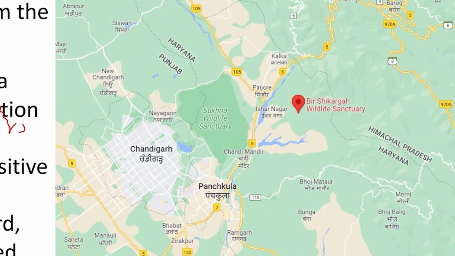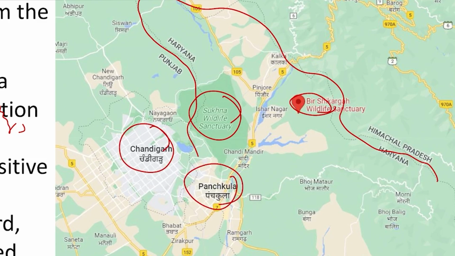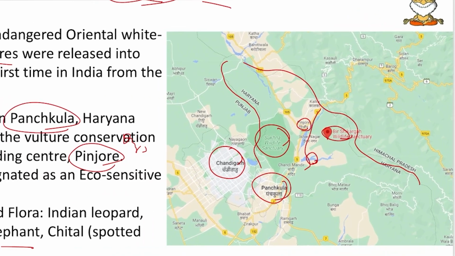So a brief map of this. Here we have the Bir Shikargar, and here we can see the Himachal Haryana border and the Punjab Haryana border. So mark Sukna Wildlife Sanctuary here, and Panchkula is present near it. And also locate Chandigarh here. And Pinjore is here, and one river is flowing. So take it as an assignment: find out which is that river.